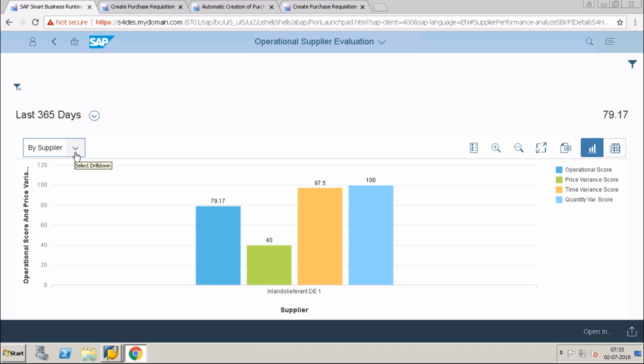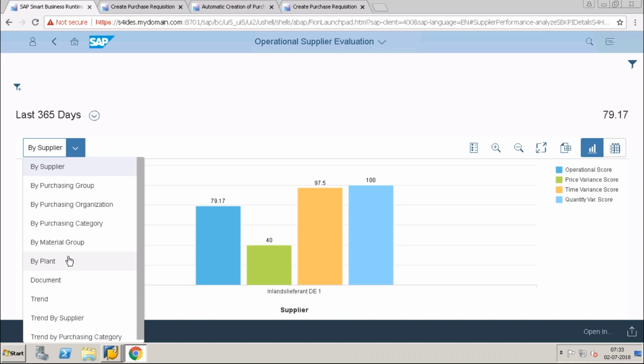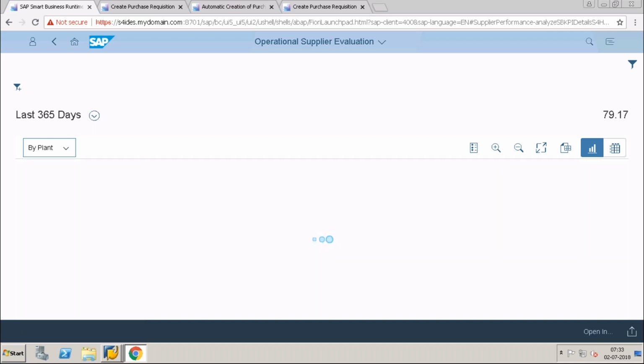So for this, what clients are doing is they are going to Cognos or Python, some other tools to get the pictorial representation, nothing but bar diagrams or flow charts. Say for example, I will get it by plant.